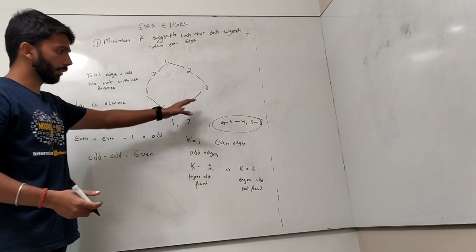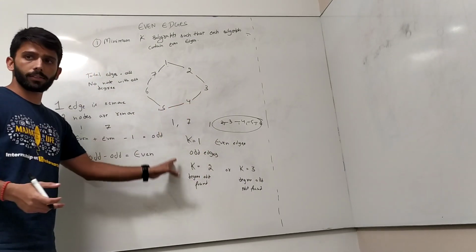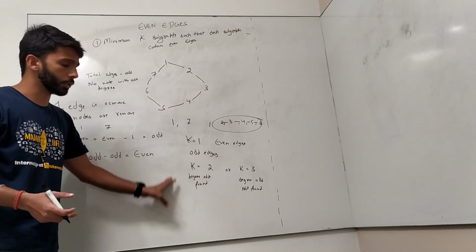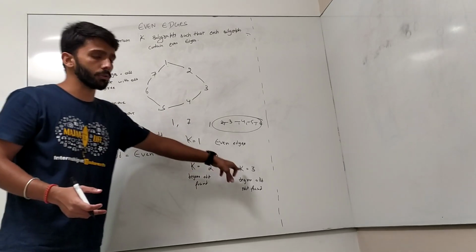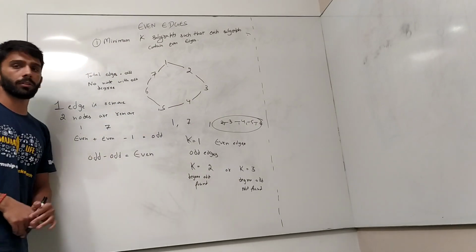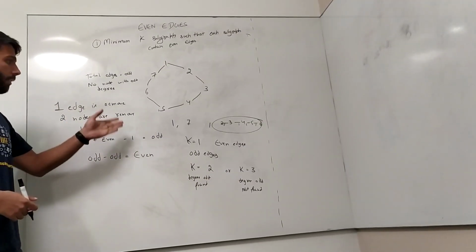In this particular way, I think the solution is clear. We can find the solution for every possible value. There are only 3 possible cases: k equals 1, k equals 2 and k equals 3. You can easily implement this thing.